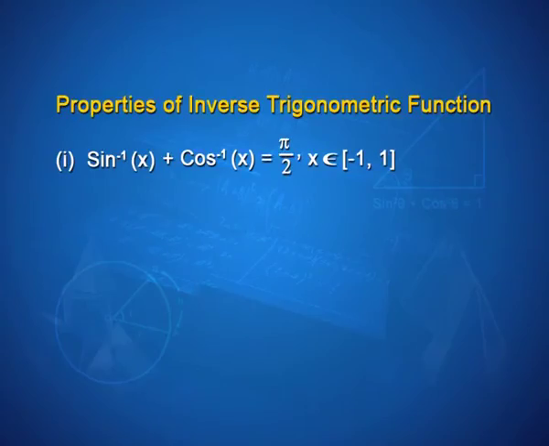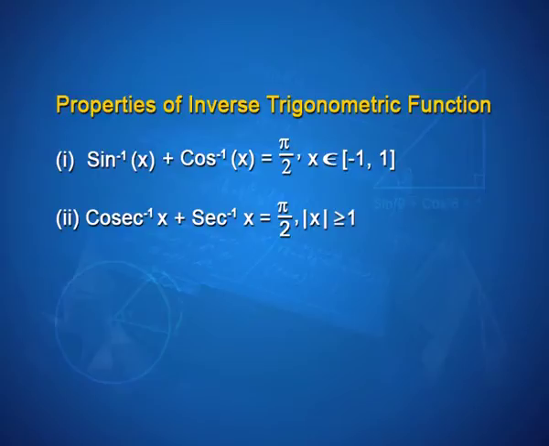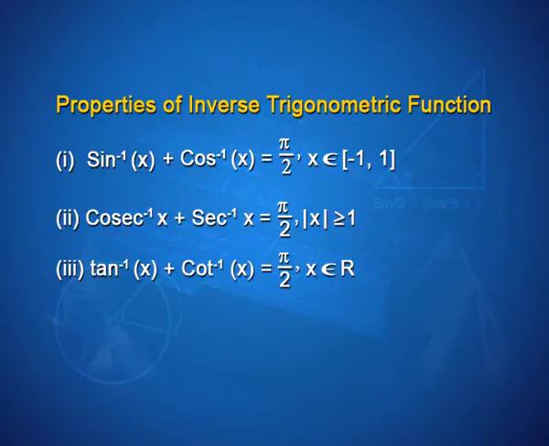The fourth property: sin inverse of x plus cos inverse x is pi by 2. Cosec inverse x plus sec inverse x is pi by 2. Tan inverse of x plus cot inverse x is also equal to pi by 2. Take a moment. Where is this coming from? Do you see any underlying condition in the trigonometric functions which can help us to reach this result? I think you are thinking of cos of 90 minus theta is sin theta, and that is where the connection comes. Let us take a look at our next result.